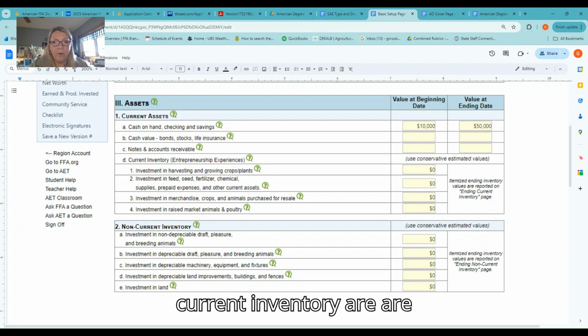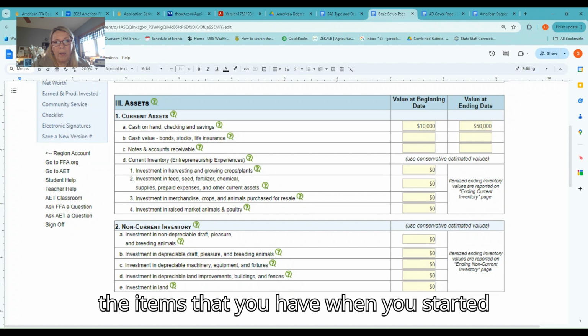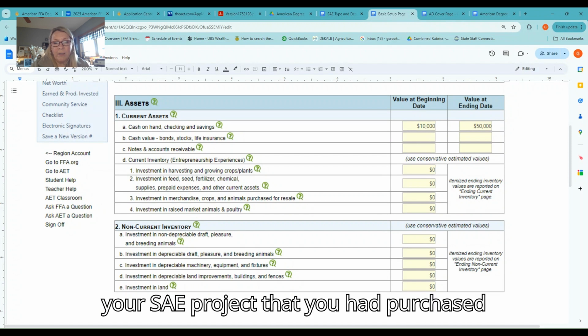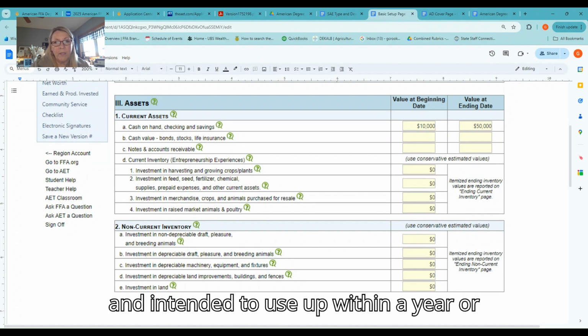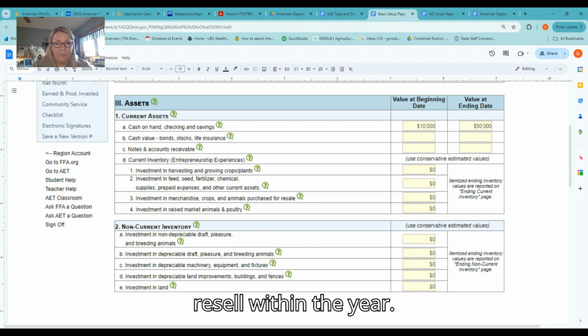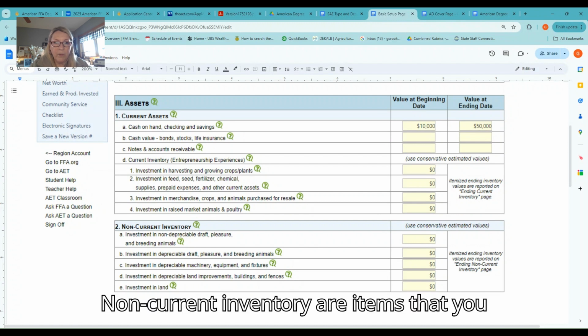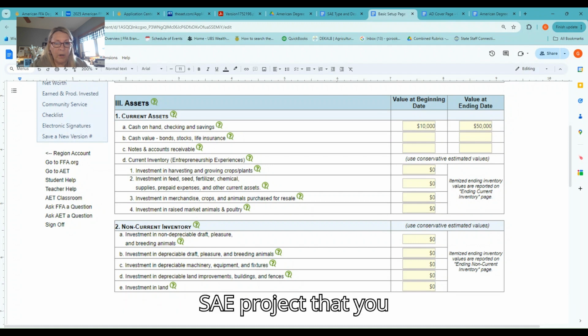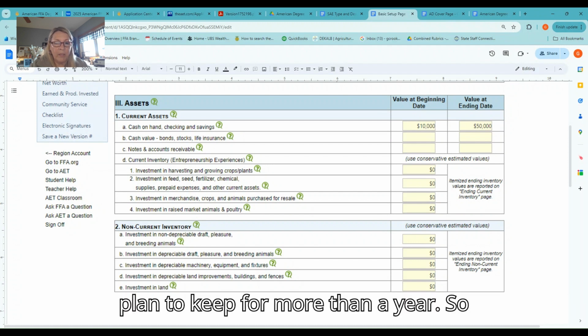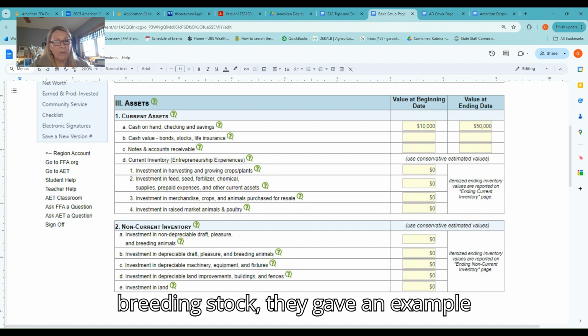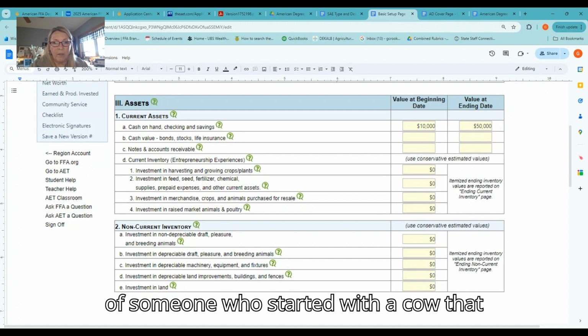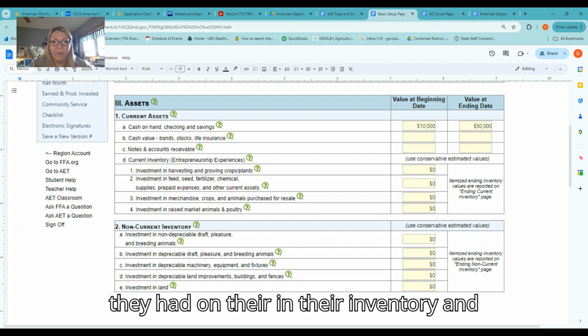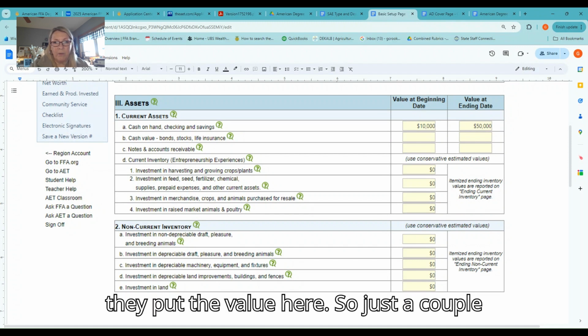Your current inventory are the items that you have when you started your SAE project that you had purchased and intended to use up within a year or resell within the year. Non-current inventory are items that you had on hand before you started your SAE project that you plan to keep for more than a year. So breeding stock, they gave an example of someone who started with a cow that they had in their inventory, and they put the value here.